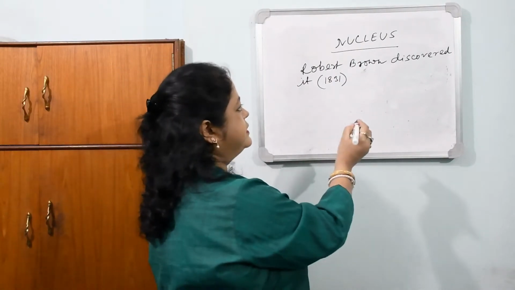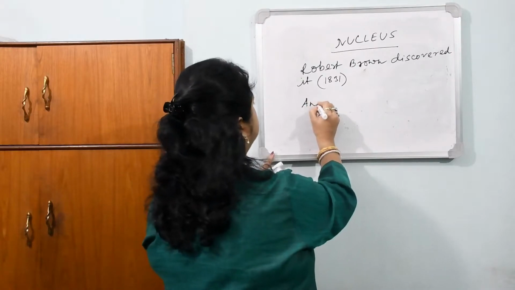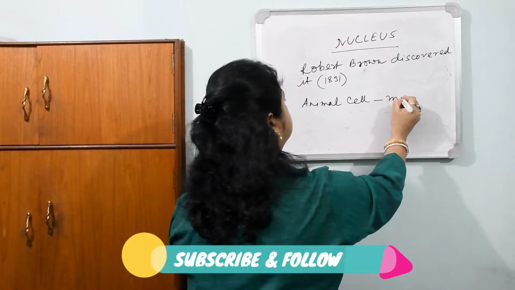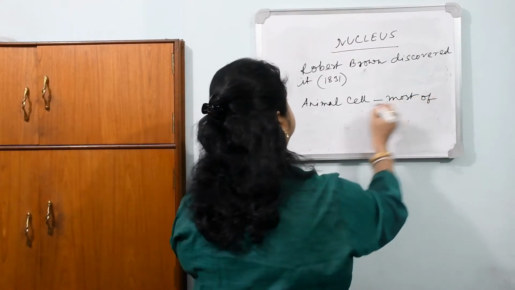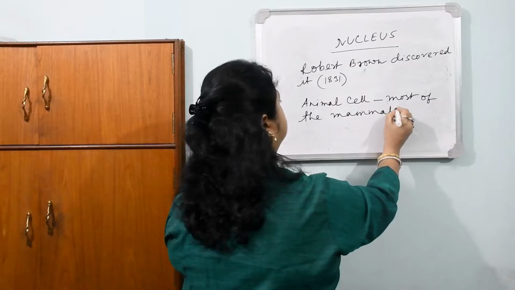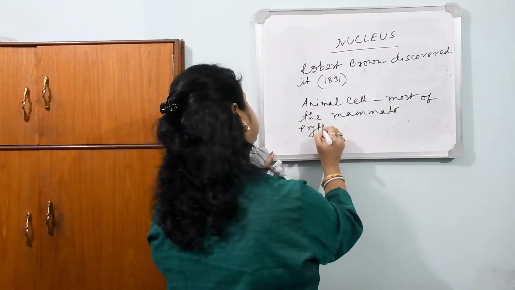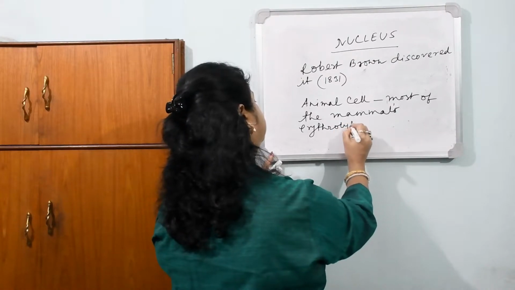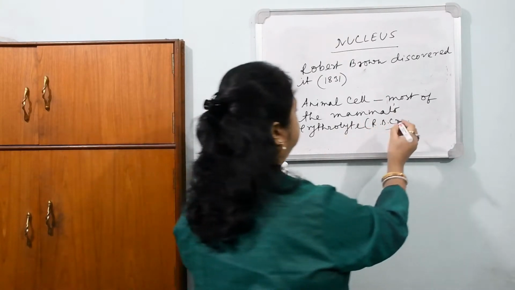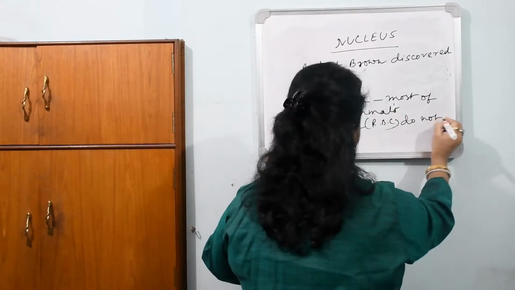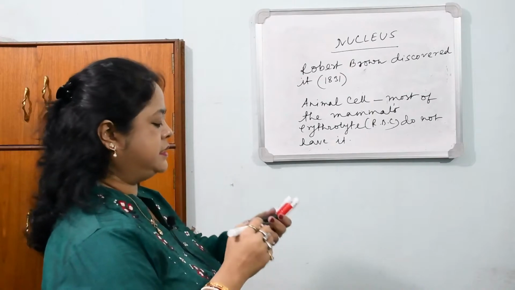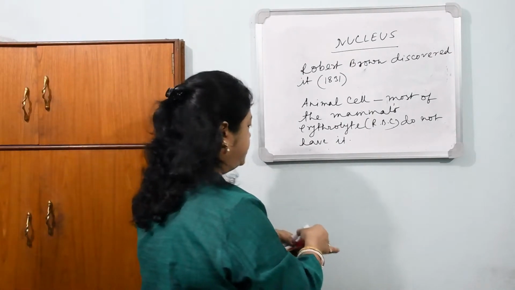Now I am giving the example of that. In case of the animal cell, most of the mammals' erythrocyte, means the RBC, do not have the nucleus, and in plant cells you can see that the sieve tube has also no nucleus.